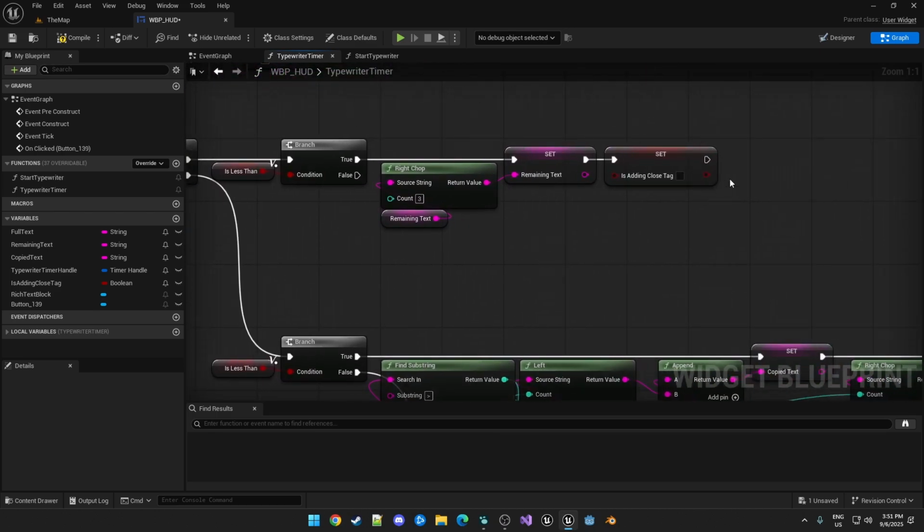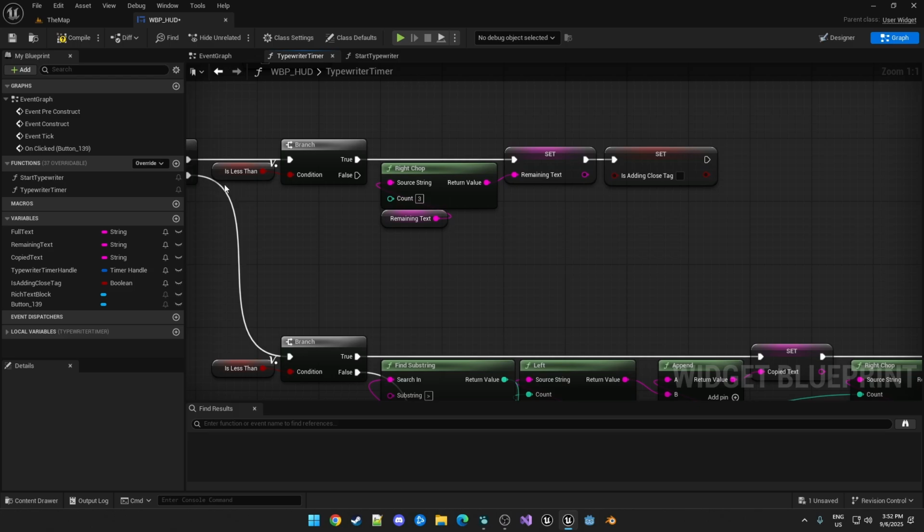And I'm not going to add it here, but you would have a one timer event where nothing actually looks like it's happening, because all you've done is get to this point, the closing tag is removed, but you're not adding the next character. So the next tick through this timer function, that's when it will add that character. If you don't want that little bit of stutter, then in here you can add some logic to again get the last character and then add it to the copied text. I'll leave that exercise up to you.